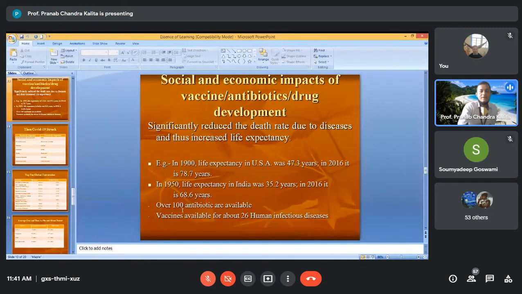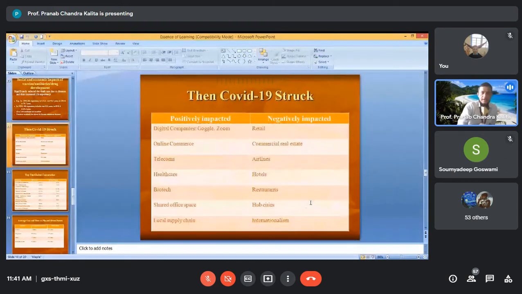At present, over 100 antibiotics are available. Throughout the world, about 26 vaccines against human infectious diseases are available. But now comes COVID-19. Which businesses were positively impacted?